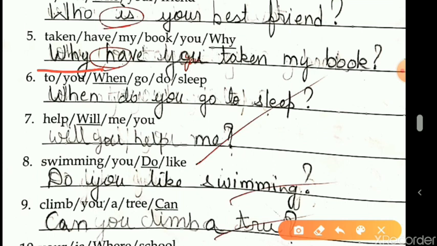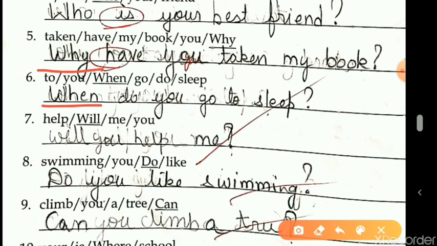And when you arrange, you need to keep in mind that it should convey a complete sense. You begin with a capital letter and end with a question mark. So, why have you taken my book? Now, the sixth one. To you, when, go, do, sleep. So, begin with the question word when. W will be capital. When do you go to sleep?